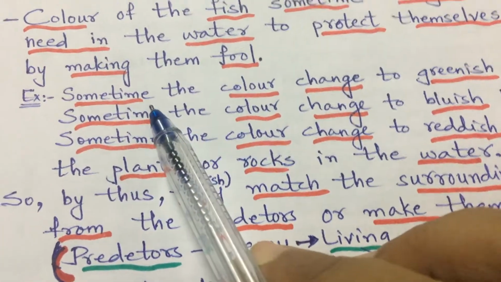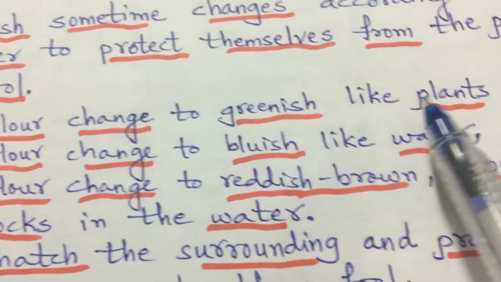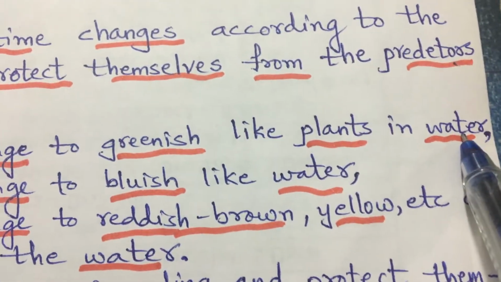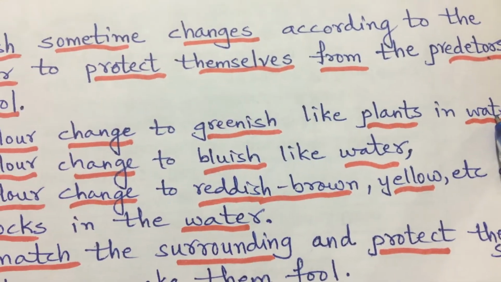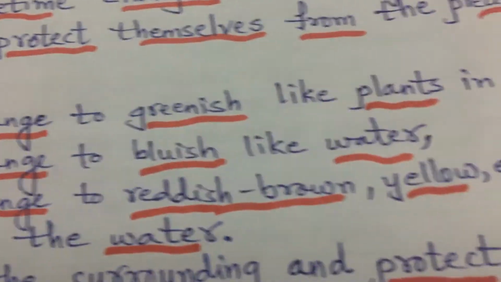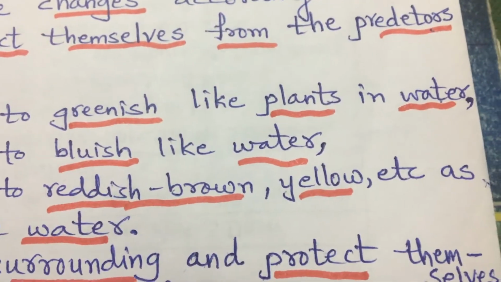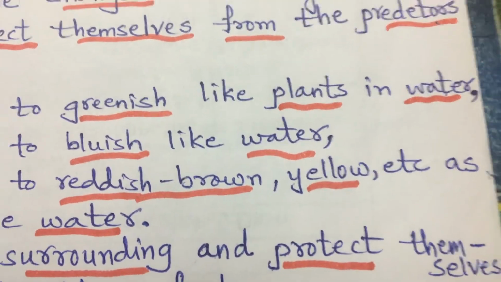So how does it happen? Sometimes the color changes to greenish, like plants in the water. Sometimes while swimming, where there are a large number of plants in the water, even aquatic plants, right? Aquatic means those that grow in the water.